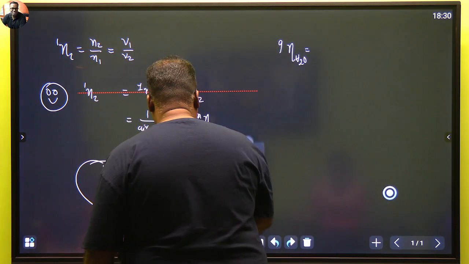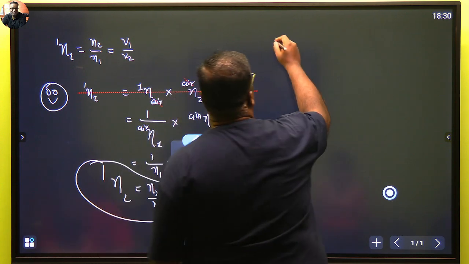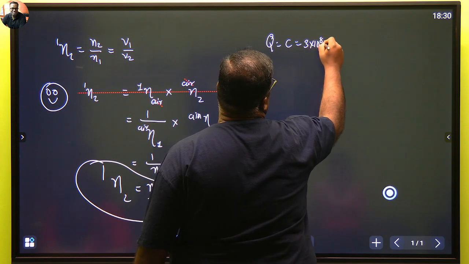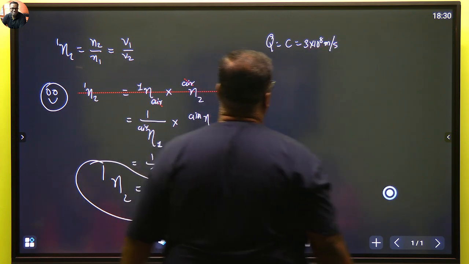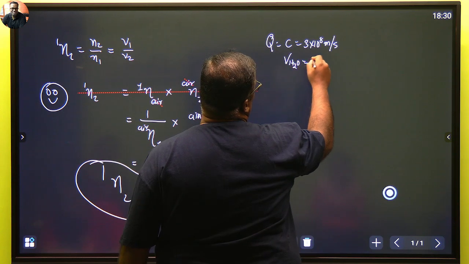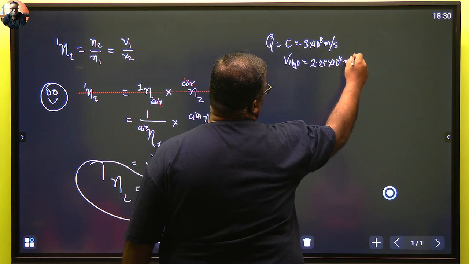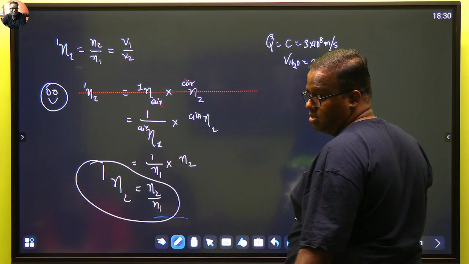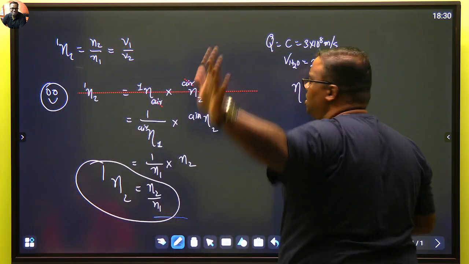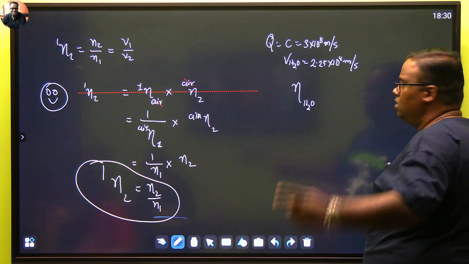Okay, let me take that, whatever it is, Neha, don't worry, go on. The speed of light in vacuum, so C is equal to 3 into 10 to the power 8 meters per second. V of H2O is equal to 2.25 into 10 to the power 8 meters per second. They have asked you to find eta H2O, the refractive index of water.